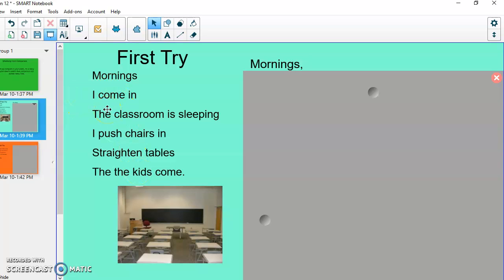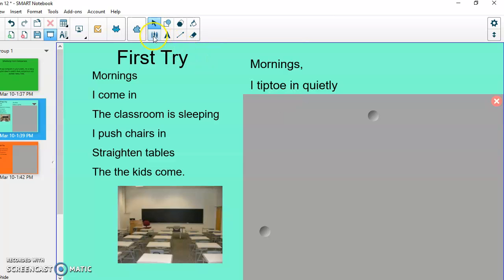Mornings, I come in. The classroom is sleeping. I mean, that's poetic, right? I push chairs in, straighten tables, then the kids come. It's a poem. Could we do better? Could we expand it out some more with more poetic language? Let's see. We got mornings.